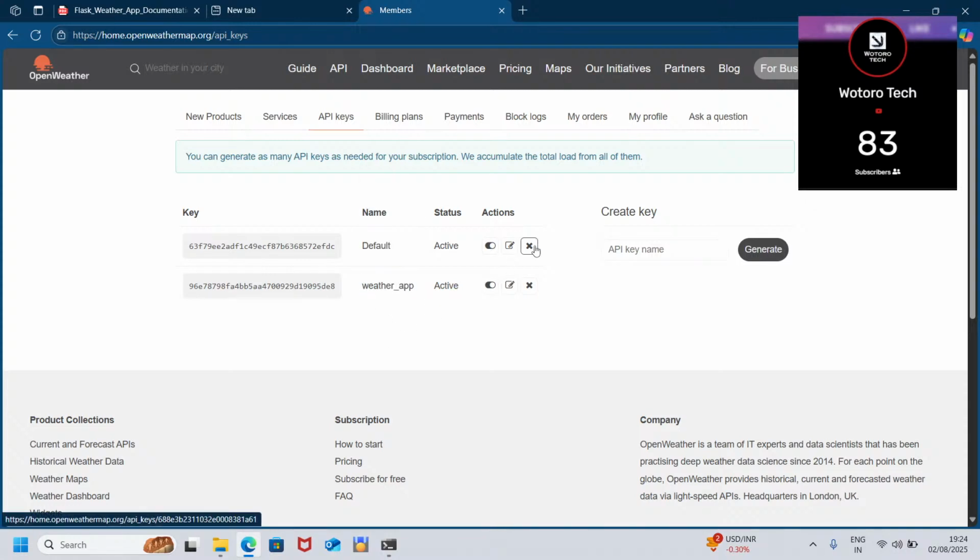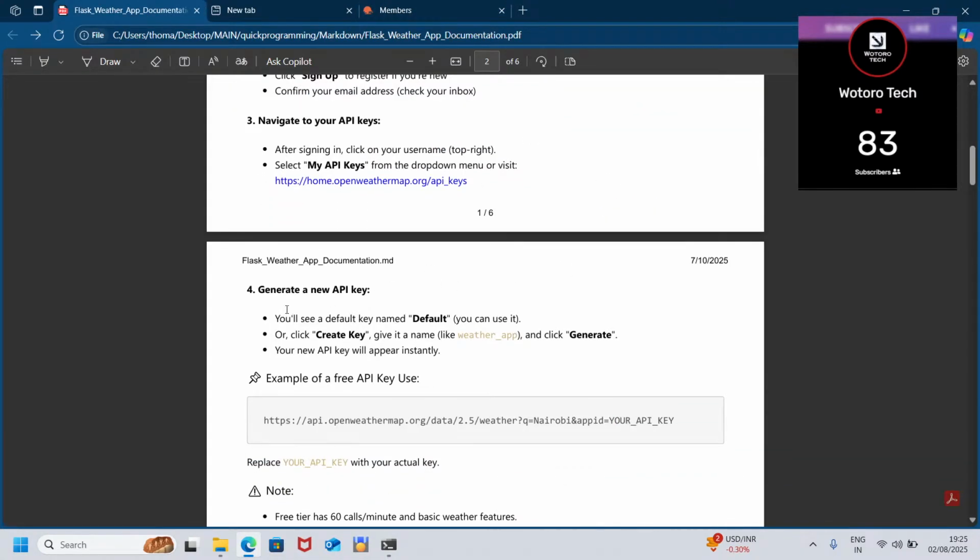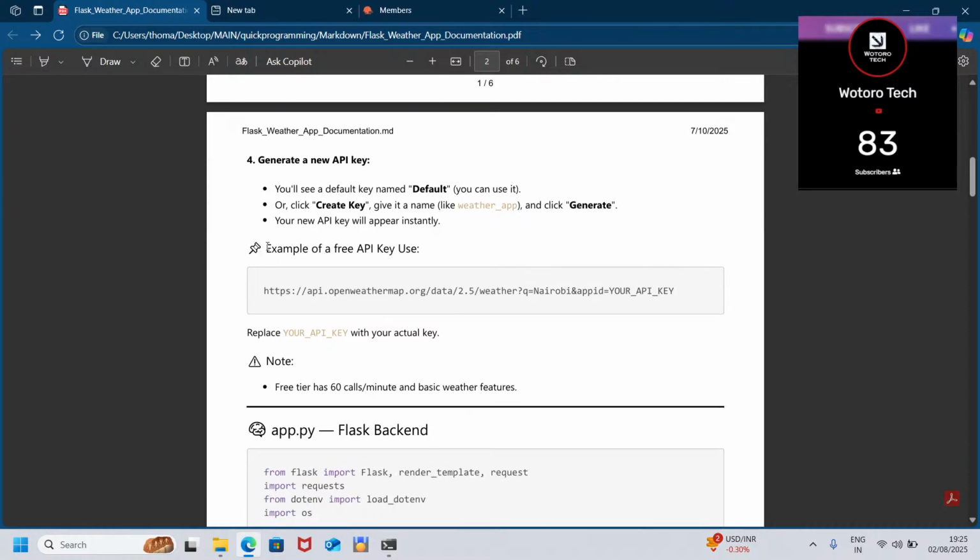To delete, you can click on that. This is for editing, and this I think is for turning it on and off, activating or deactivating it. For now, it's free, so I think it's 60 calls per hour. Yeah, 60 calls per hour. So that is how your API key will be.